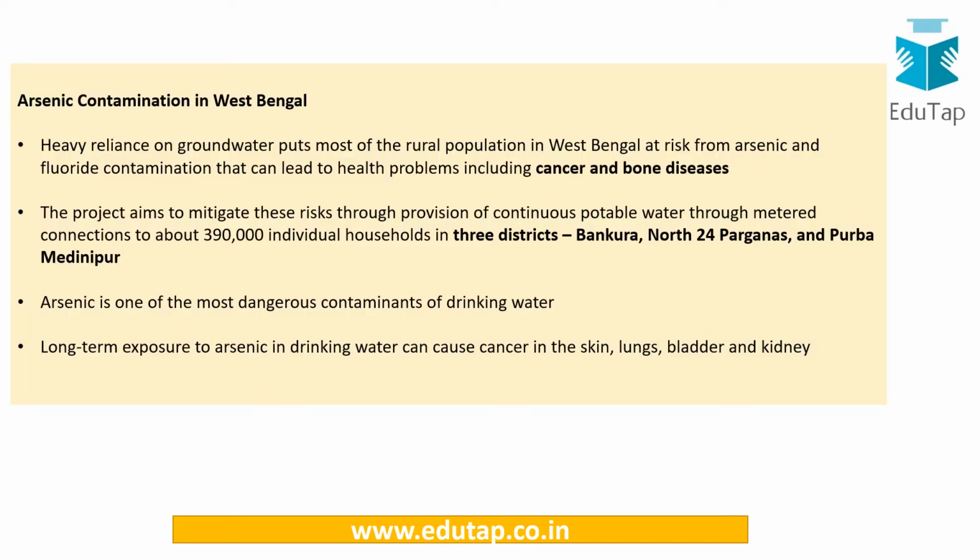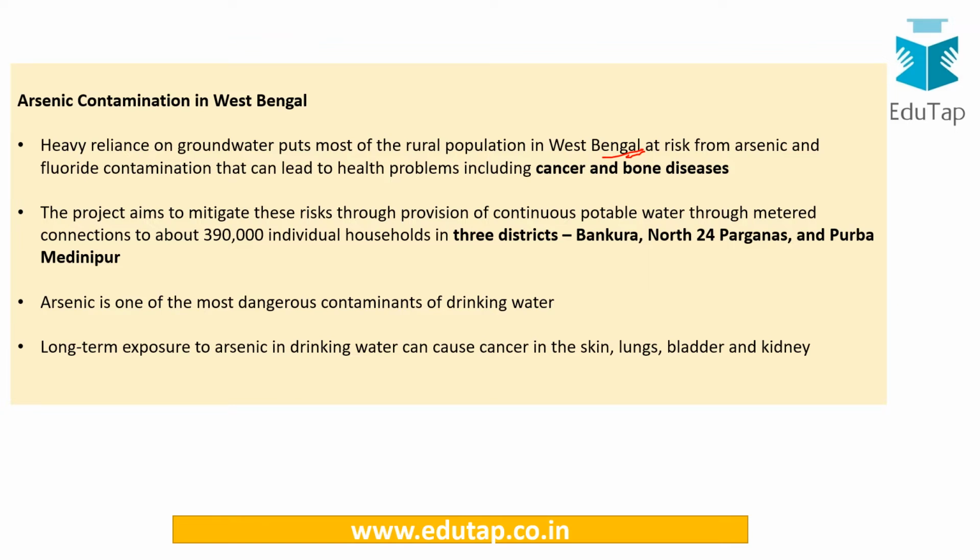Heavy reliance on groundwater puts most of the rural population in West Bengal at risk. It is usually said that groundwater can become contaminated by arsenic naturally, but so many fertilizers are now used in agriculture which flow down to the ground, and groundwater is being taken out at such a high pace that this contamination is becoming widespread.